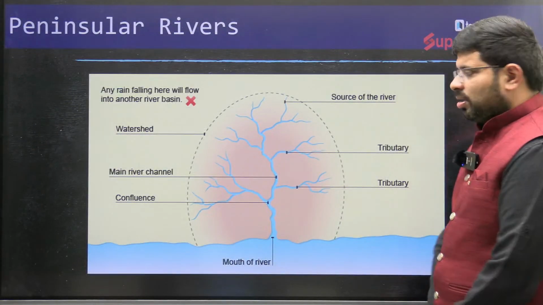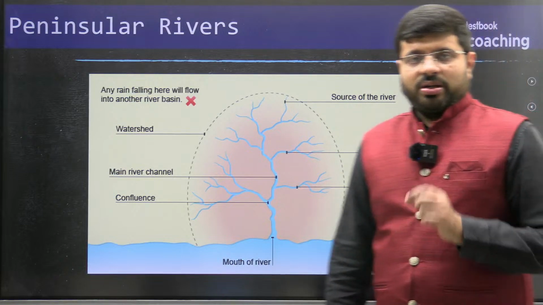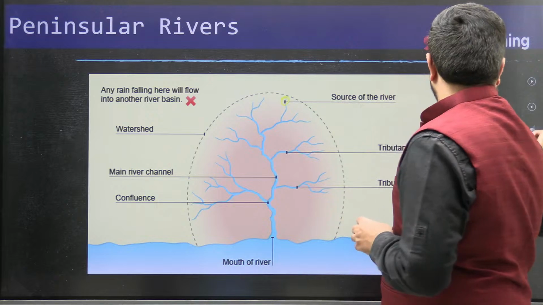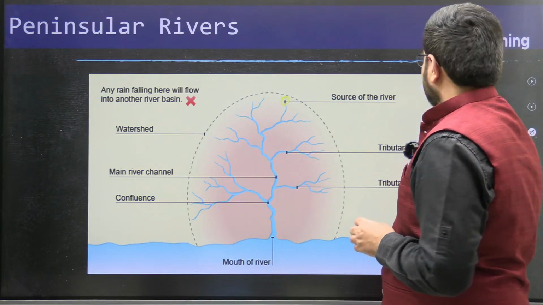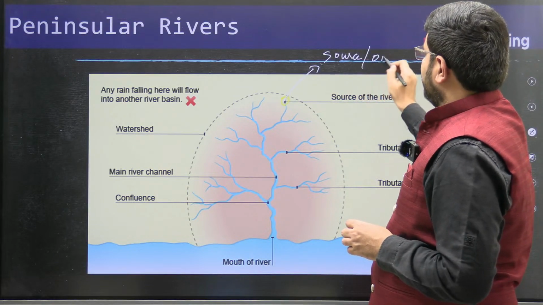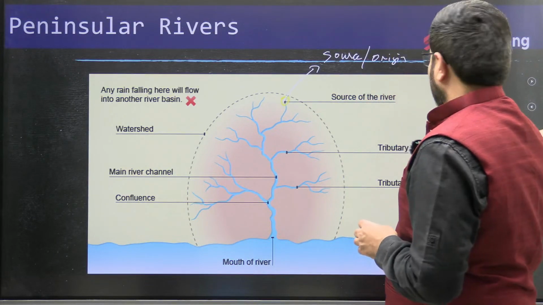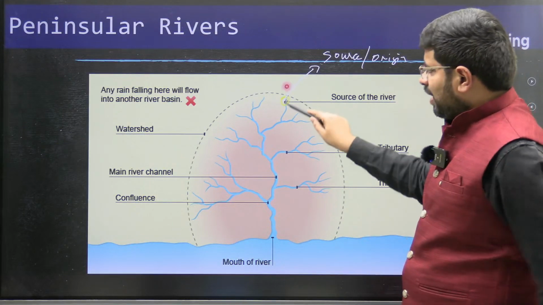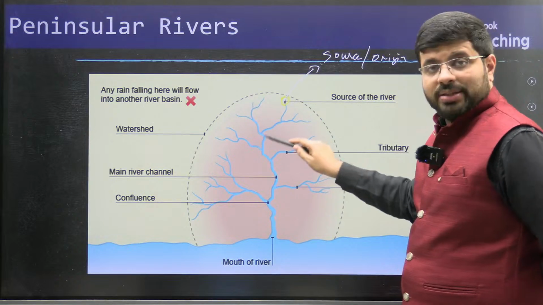You can see here the base of a river. Any river where it originates, that is what we call the source or the origin of a river. Now as the river travels, it comes up with other tributary systems.